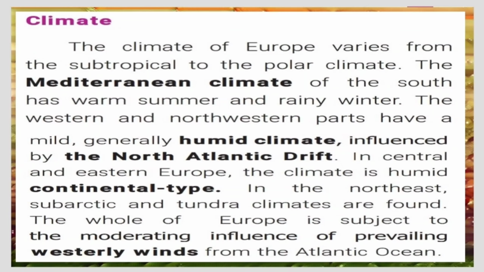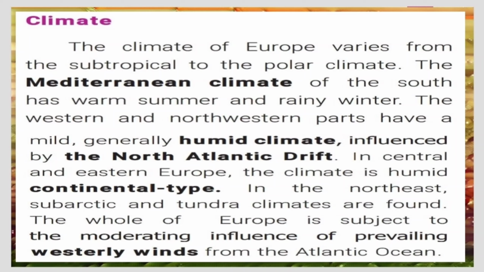Now let us see about the climate of Europe. The climate of Europe varies from the subtropical to the polar climate. The Mediterranean climate of the south has warm summer and rainy winter. The western and northwestern parts have a mild, generally humid climate influenced by the North Atlantic drift. In central and eastern Europe, the climate is humid continental type. In the northeast, subarctic and tundra climates are found.